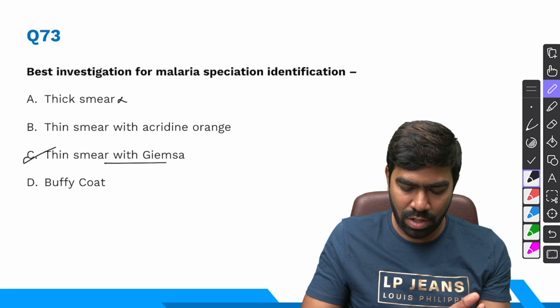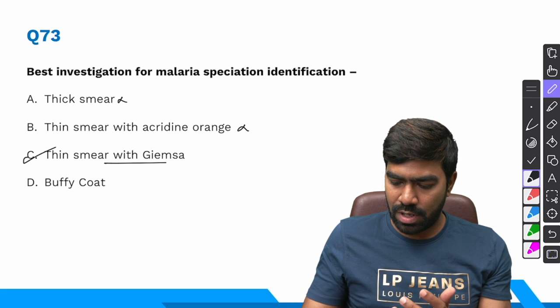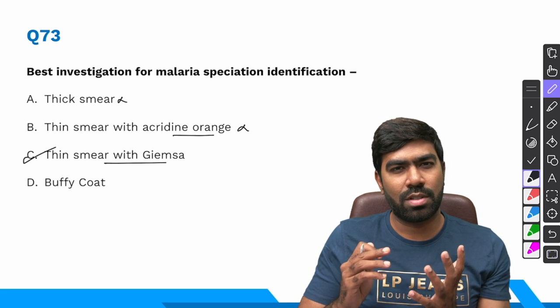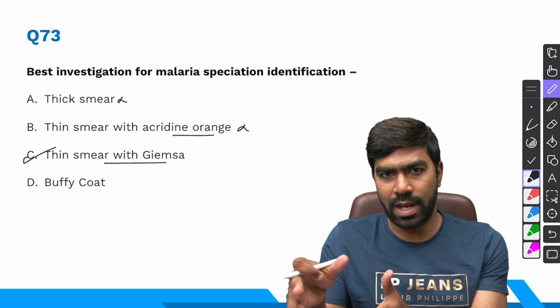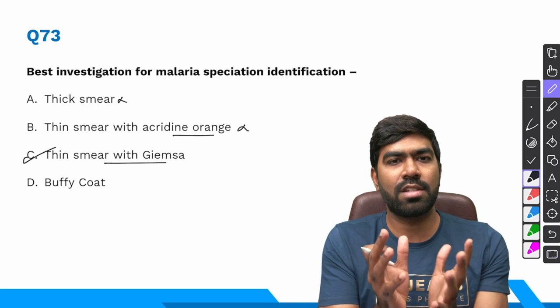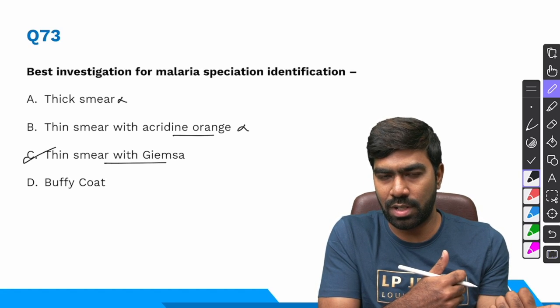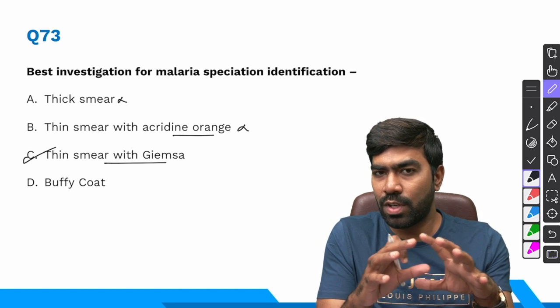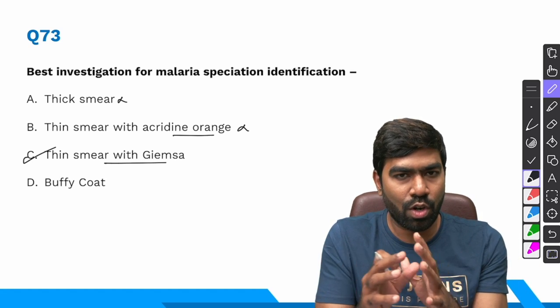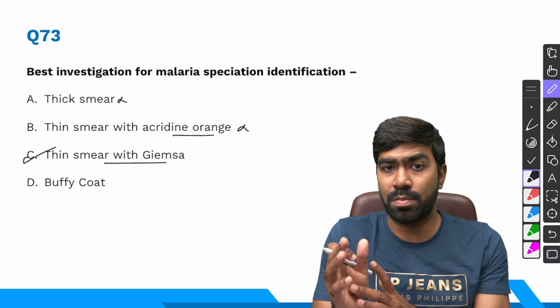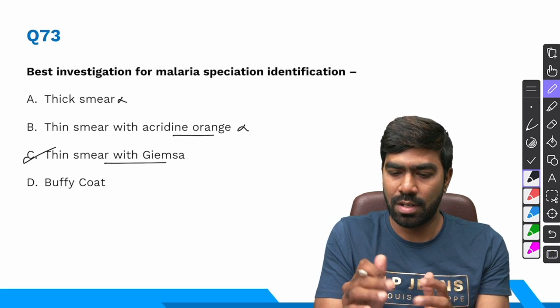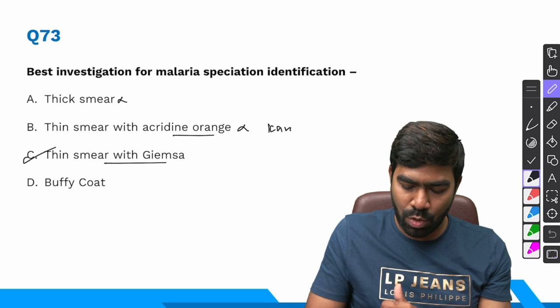Thin smear with acridine orange. So it's kind of a trap in the exam. Acridine orange is a stain that's going to stain only the nucleic acid. So the Plasmodium that contains the nucleic acid will stand out, but the RBCs that don't contain a nucleus will not stand out in the background. So again, the morphology will not be seen very clearly here. So that's the reason you will not be able to say what species it is, but it's a kind of a screening test again. This technique is also called the Kawamoto technique.